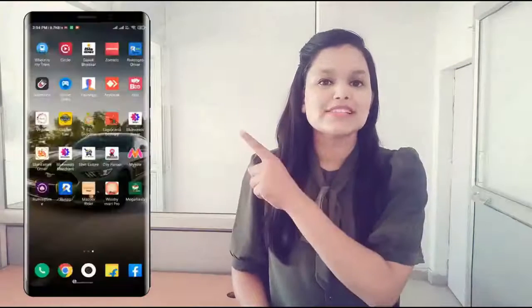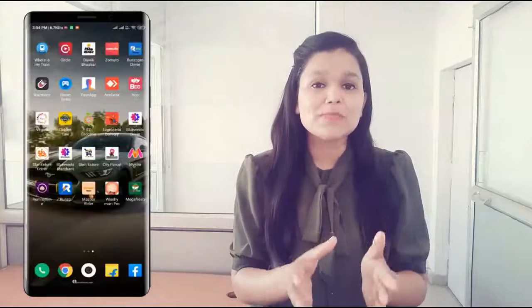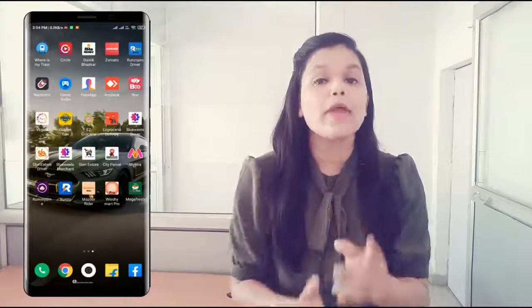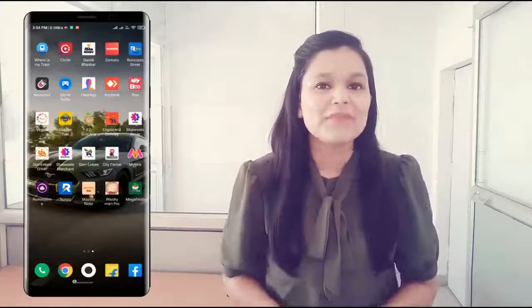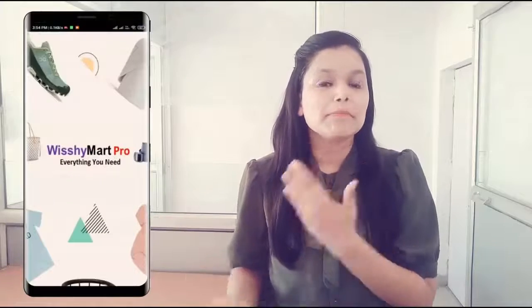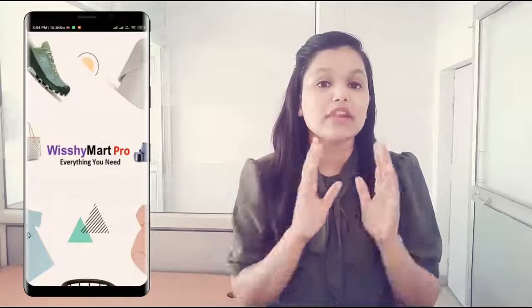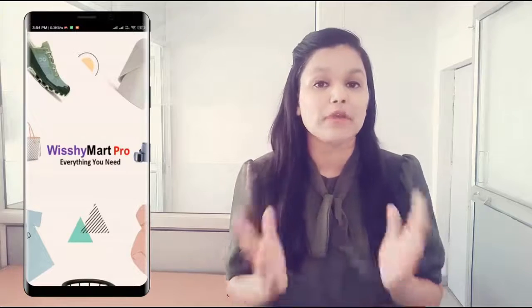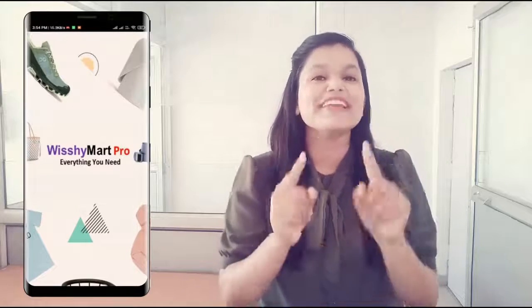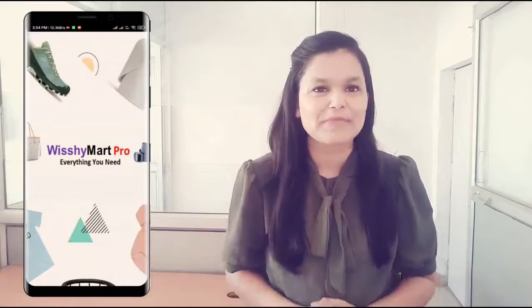So let's download the Wishimart Pro application from the Play Store. It looks like this. Right now it has the Wishimart Pro name, but when it's your app, it will have your name. For example, if your business is Star Gold, then it will have the Star Gold name and the Star Gold app icon here. So let's click here. This is the branding of your application that will come here. Remember, right now it has the Wishimart Pro logo and branding. It will have your branding and your name once it's your app.